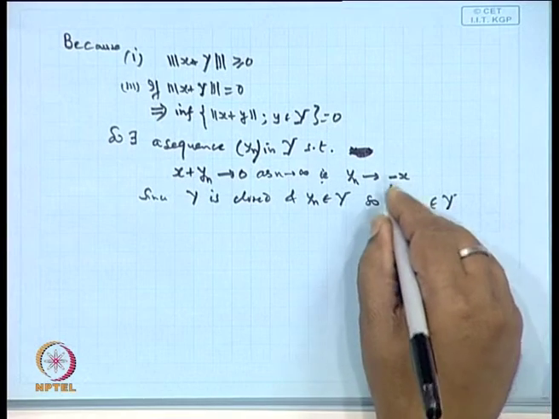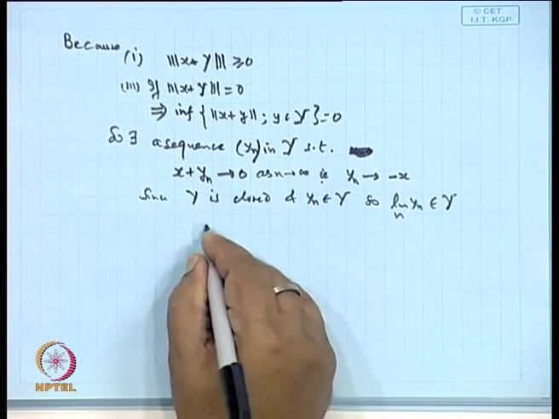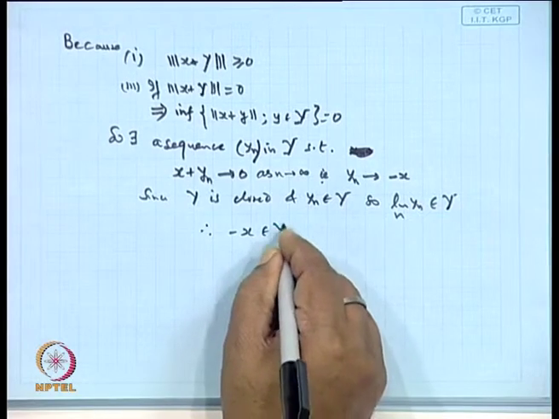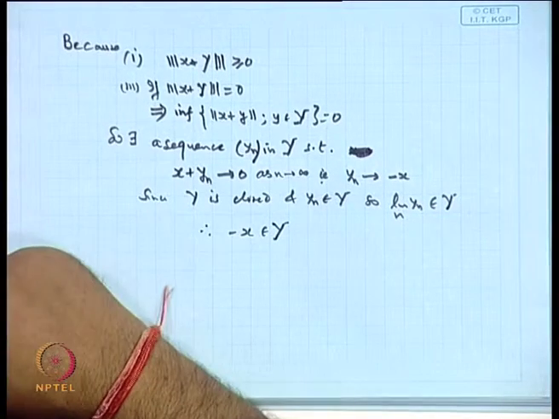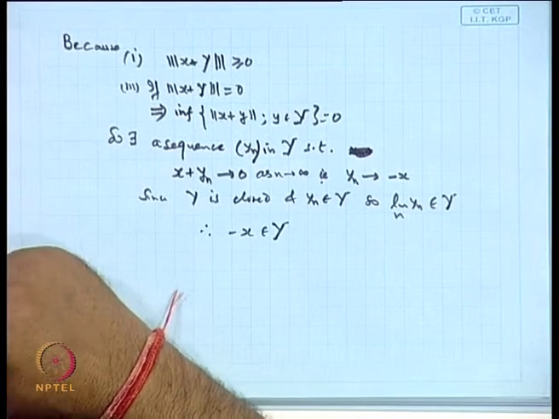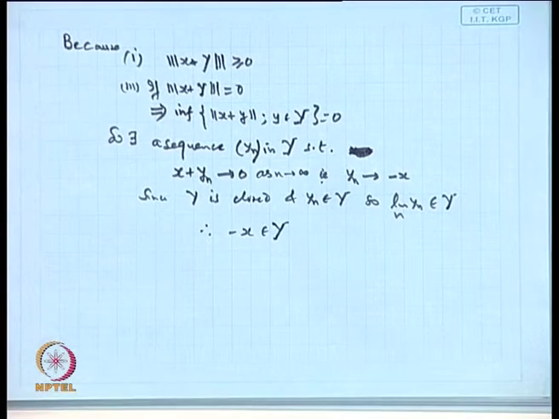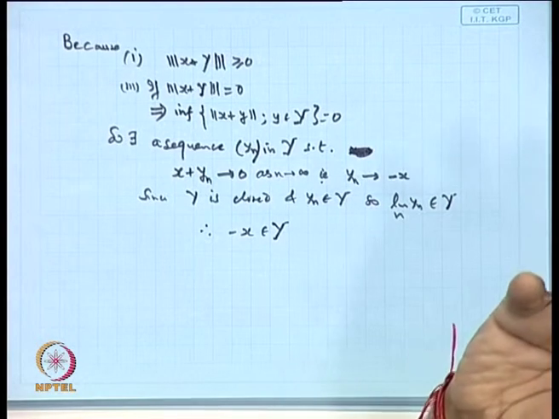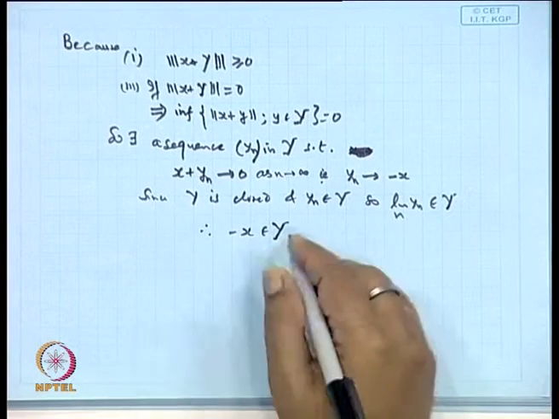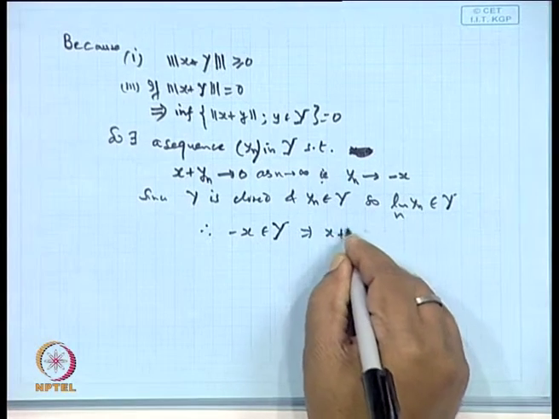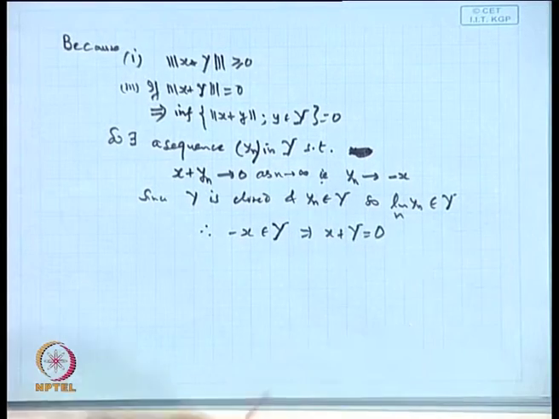So, the limiting value of y_n is nothing but minus x, therefore minus x belongs to capital Y. Is it okay? When minus x belongs to Y, then it means the norm of x plus y must be 0 for some sequence, is it not? So, this implies x plus capital Y is 0. You follow me? Okay? Clear?